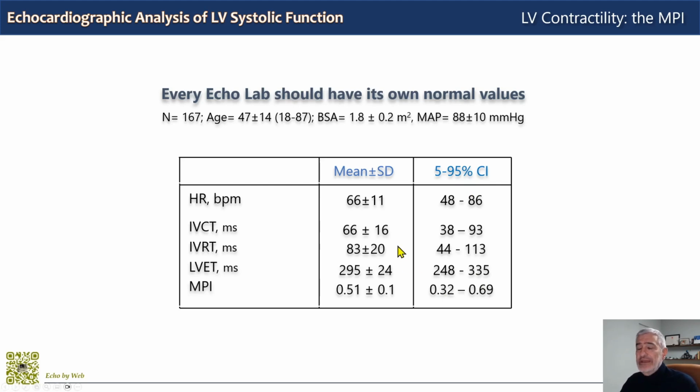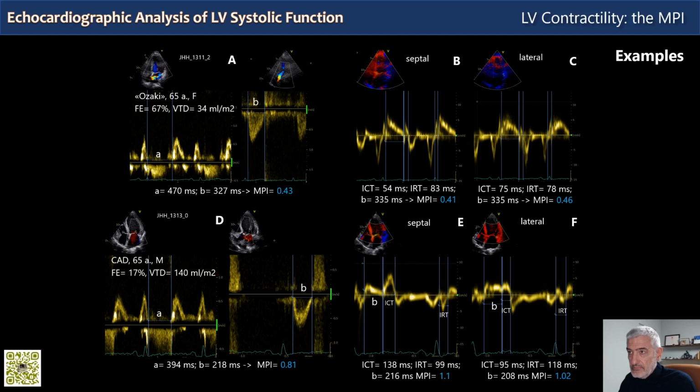Now these are normal values for the pulse Doppler evaluation. The tissue Doppler evaluation has different values, which I don't have here now, but you can find them in the literature. And here we have two calculation examples in two patients.